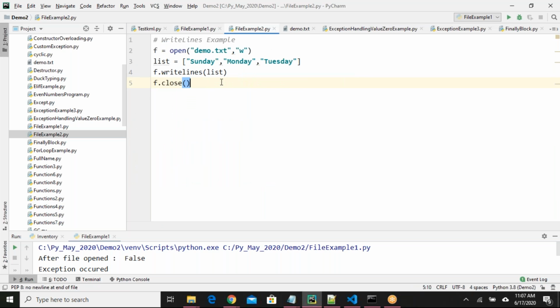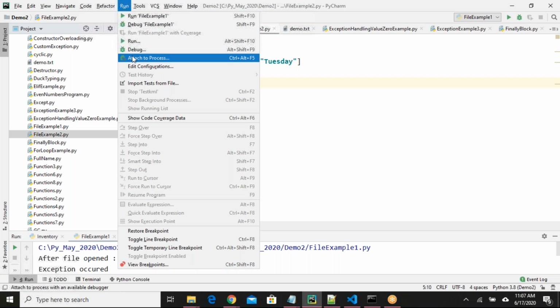Okay. Next example is we have f dot write lines. Write lines is one method available in the file object. For this method, you have to send some collection of strings. Maybe you can use tuple or list, anything is fine. If you pass the number of items, like Sunday is one item, Monday is one item, Tuesday is one item, all those items will be added in the file. Okay, that is the example.